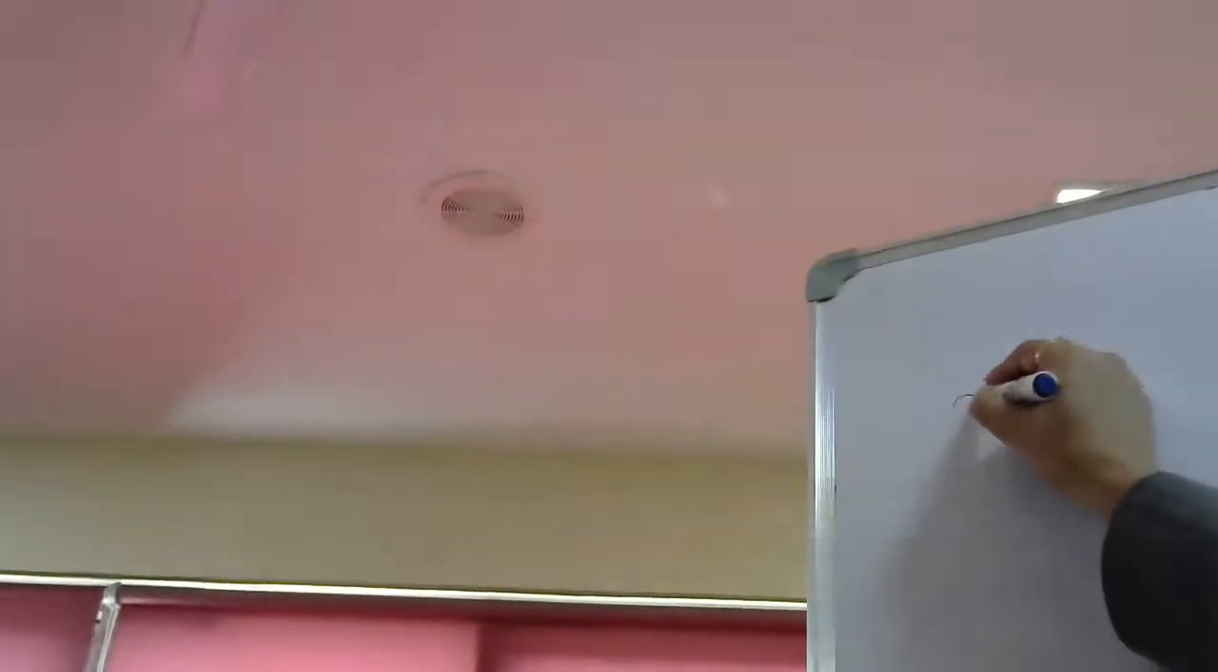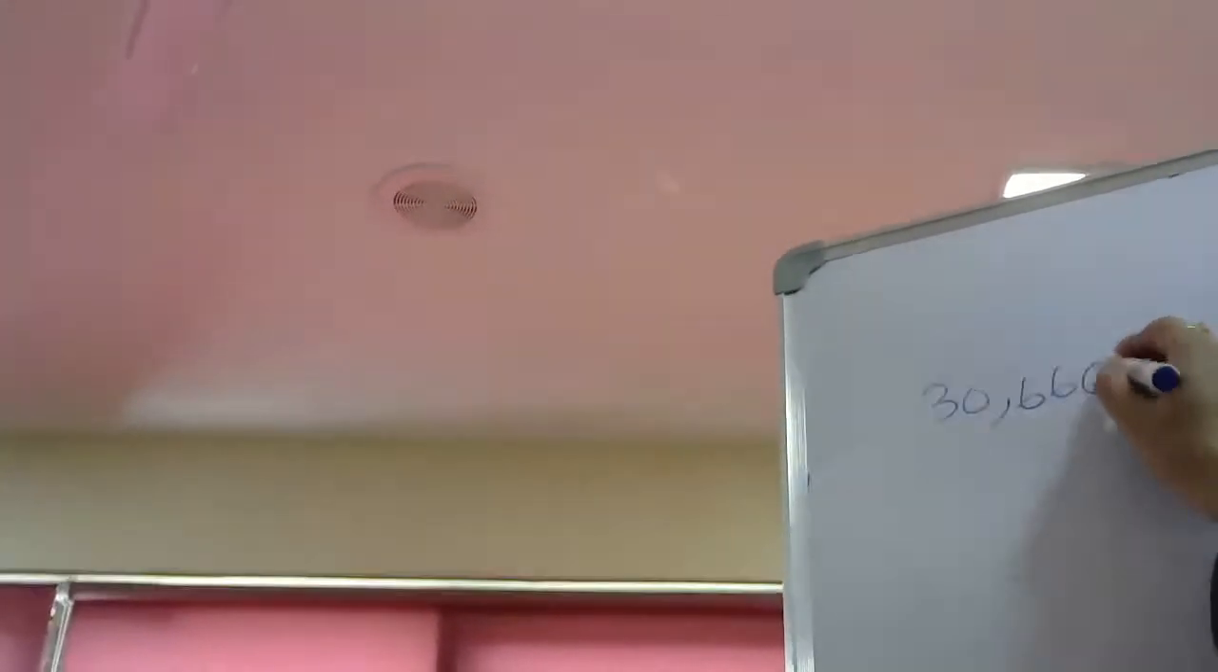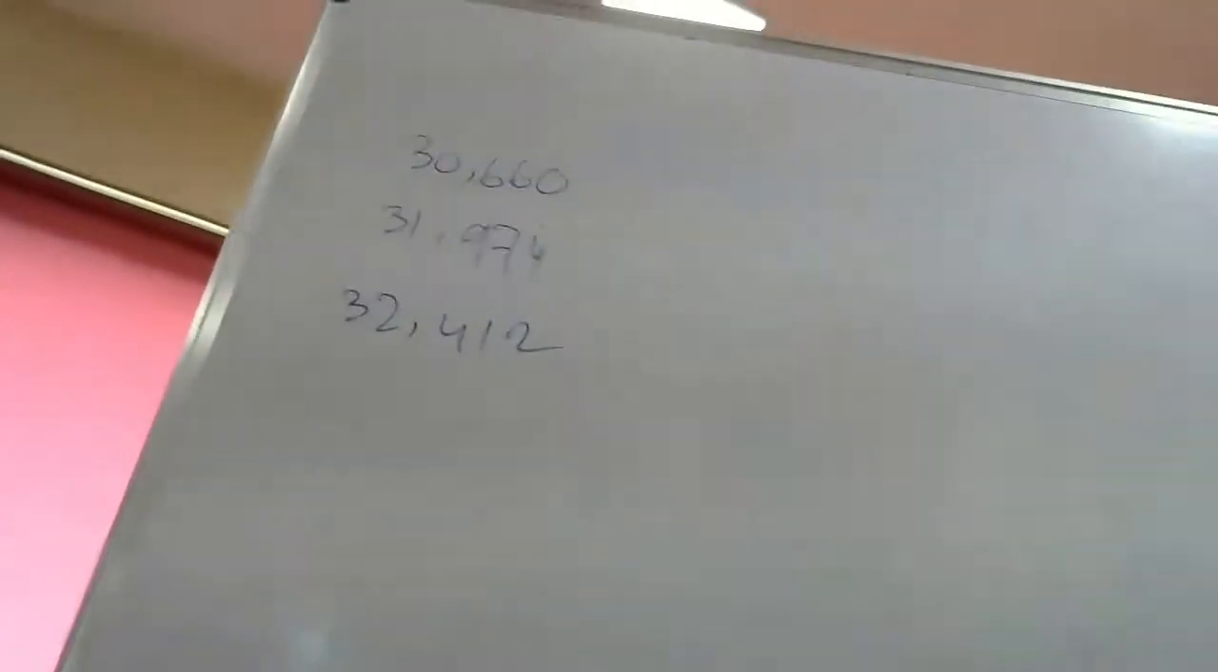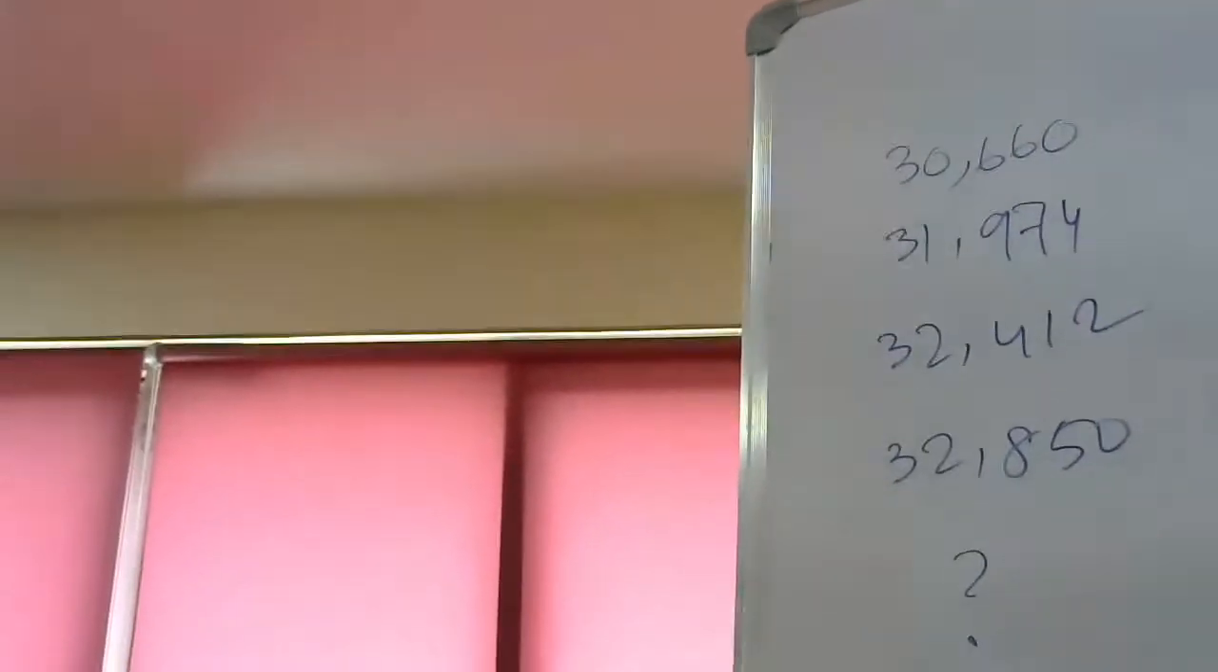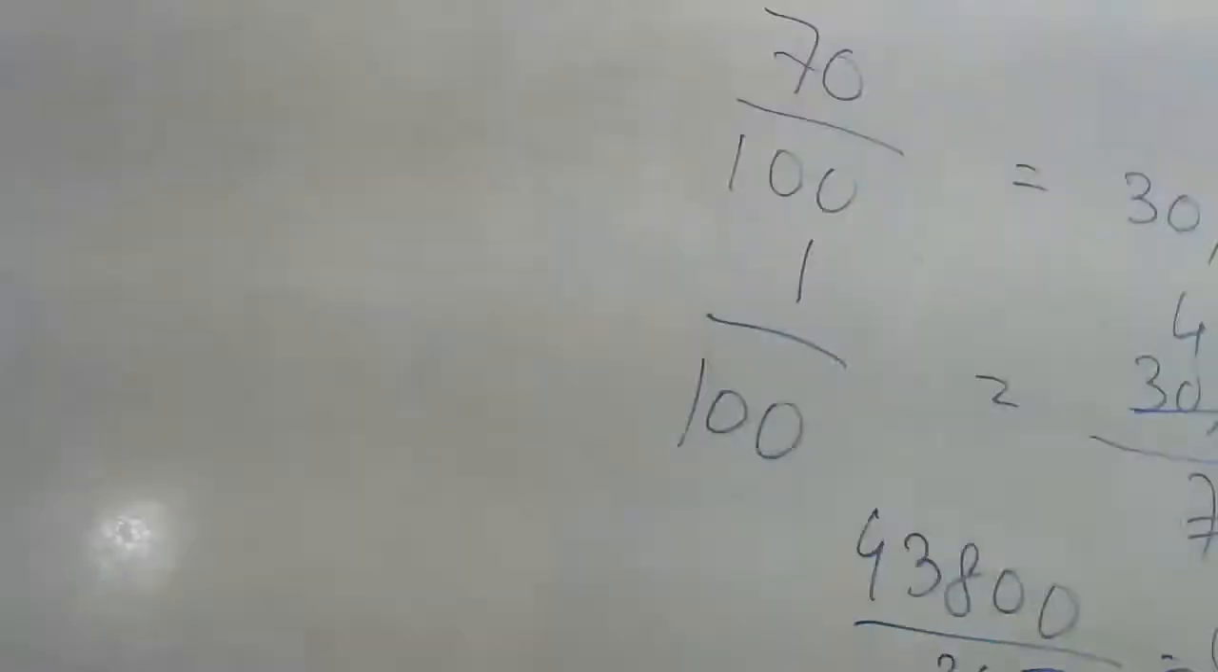So the number of rooms sold in year 1 was 30,660. Year 2 was 31,974. Year 3 was 32,412. Next year was 32,850. So the question is, in the next year, if I project, how do I project? How many rooms should be sold?